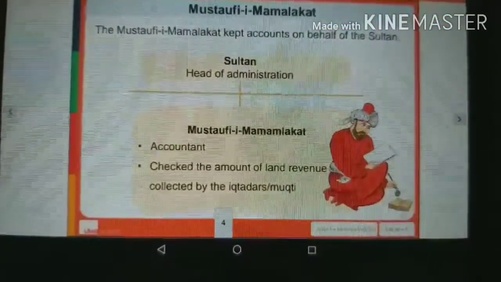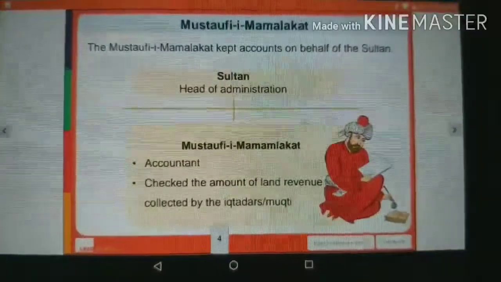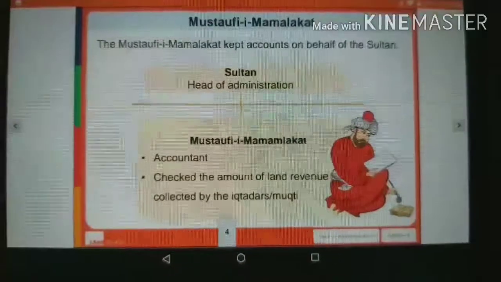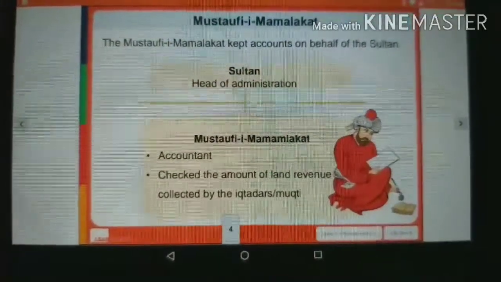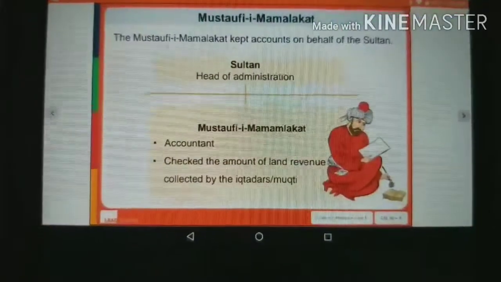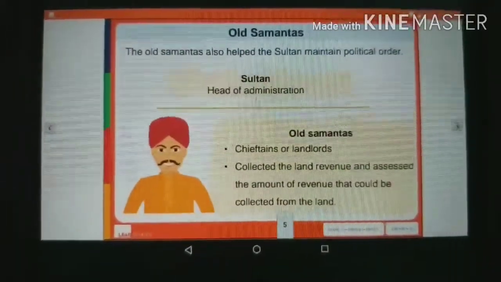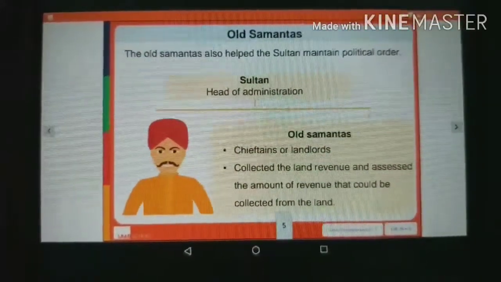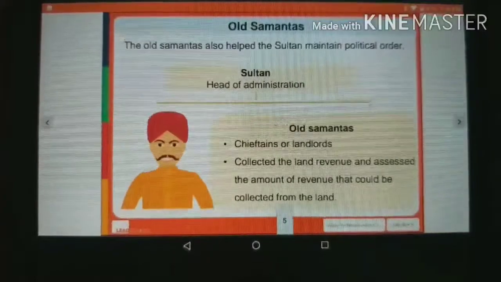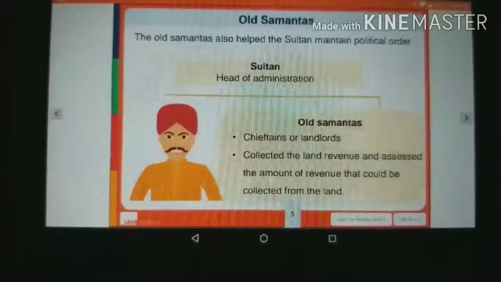Now second we come to Mustafi-i-Mamalik. These were known as the accountants. They checked the account of land revenue collected by the Iqtadars or Mukti. At last we come to the old Samantas. These were the chieftains or landlords. They collected the revenue and assessed the amount of revenue that could be collected from the land.